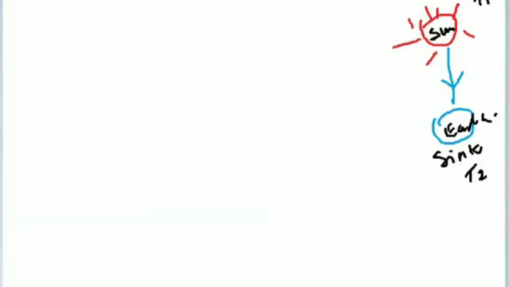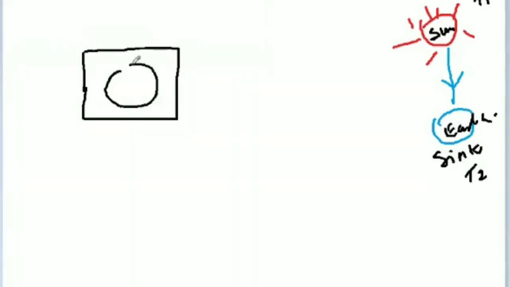So I can draw the diagram. This is a block diagram, and this is the engine. The engine is working in a cycle, that is, the final state is identical with the initial state. What is a heat engine?